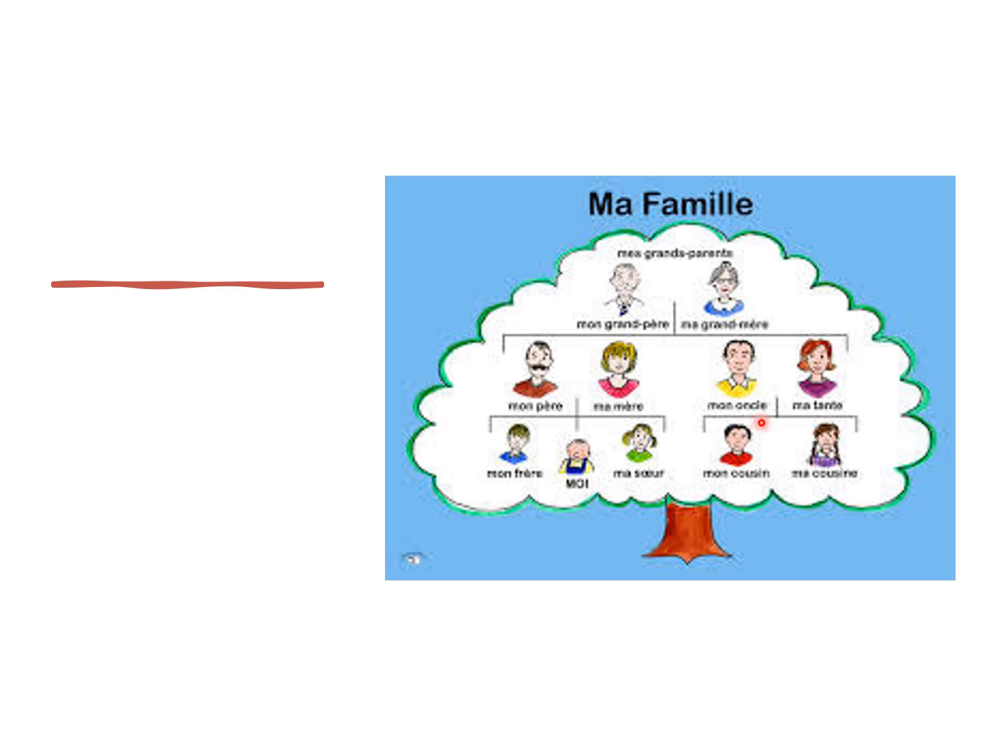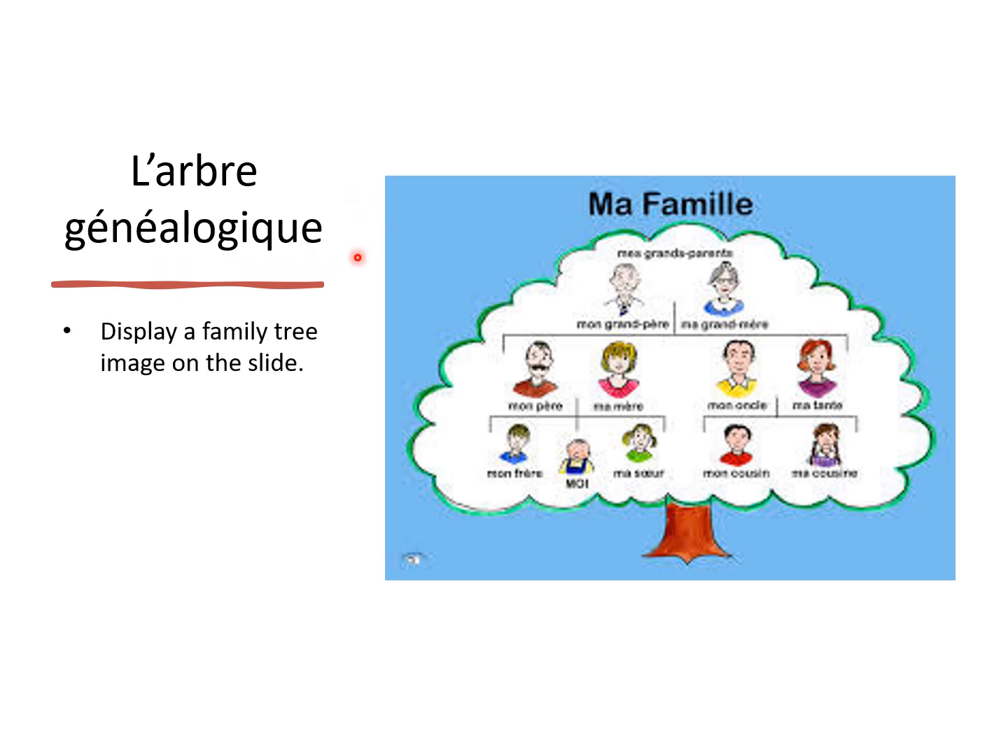Across from mon père et ma mère, we have mon oncle, which is my uncle, ma tante, my aunt, mon cousin, which is a male cousin, and ma cousine, my female cousin. Of course, this is a simple family tree, and in French, it's l'arbre généalogique. L'arbre généalogique, right? The family tree. So here we have on display our family tree, as seen on the slide.